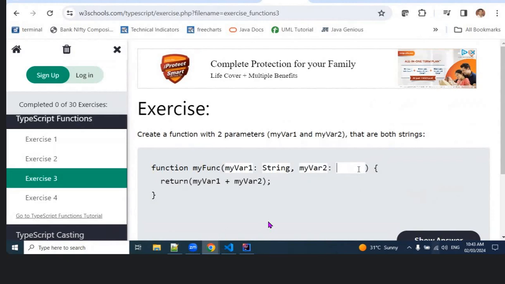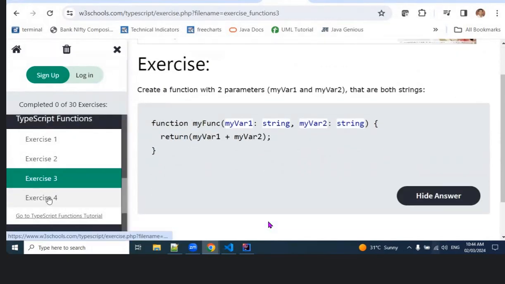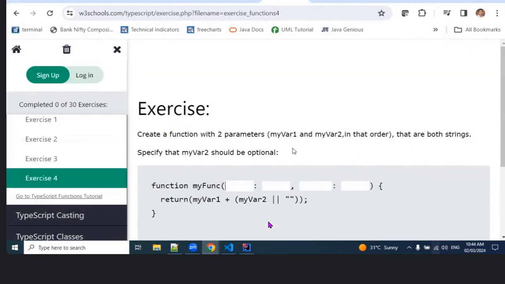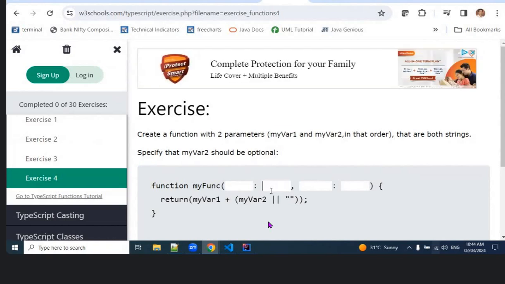Fine. Both are strings, where my variable 2 should be optional. Both are a string, but MyVar2 is optional.